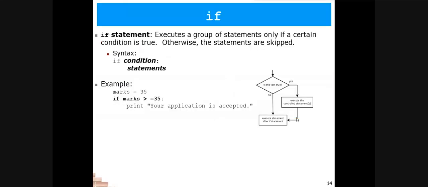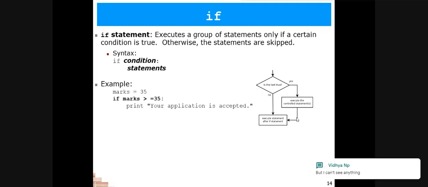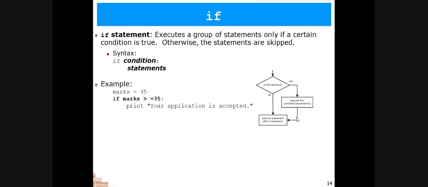Let us move on to the next topic. This is the if statement. The if statement is used to perform this type of task that I have already discussed right now: depending upon a certain condition, if that condition is true, only then we will perform some action. Otherwise, we will not perform the action.